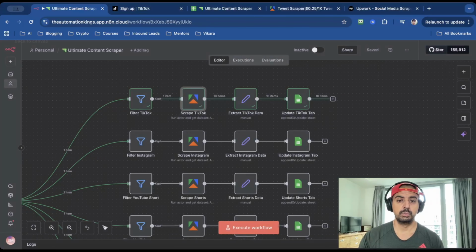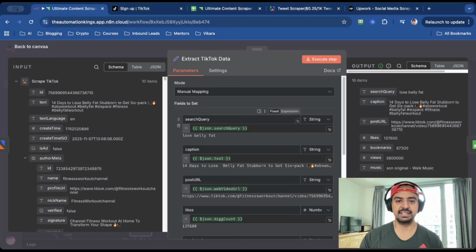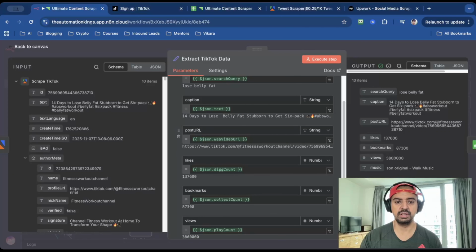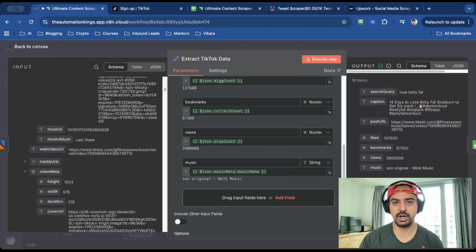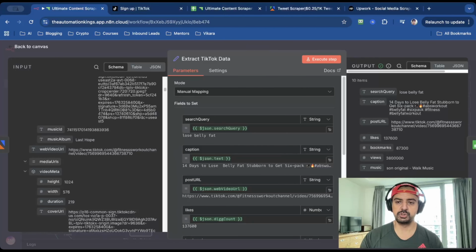There's a lot of content here, which is why I've added the next node, which is the set fields or edit fields node. And we're gonna use this to extract TikTok data. So for this example, I've extracted the search query, the caption, the post URL, likes, bookmarks, views, and music. I mean, there's a ton of data here that if you wanna extract, by all means, go ahead. You just gotta create a new variable for it and then just drag it over here. Once it runs, you'll have an output like this. And we've got 10 items because I asked it to scrape 10 results.